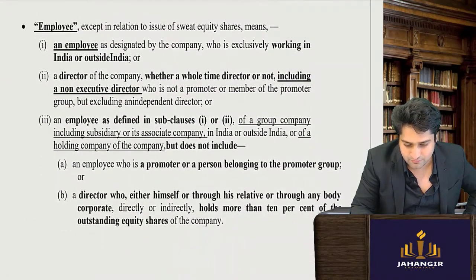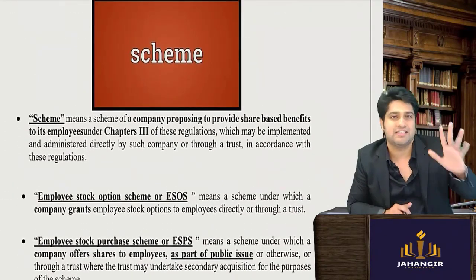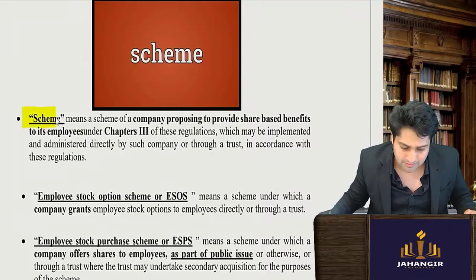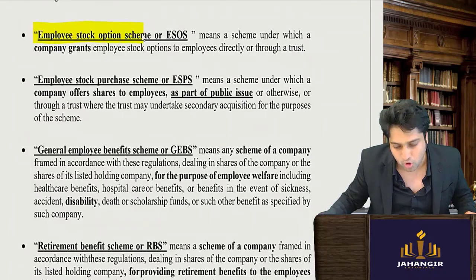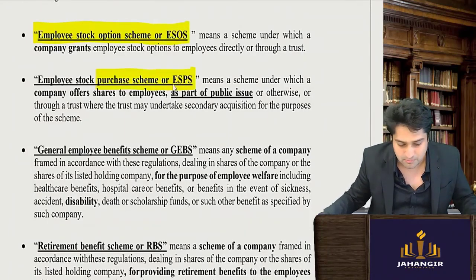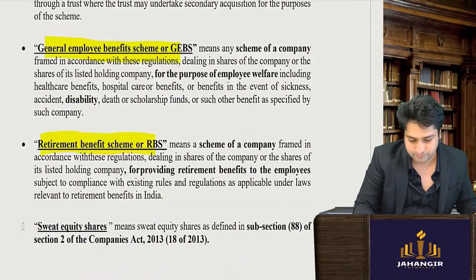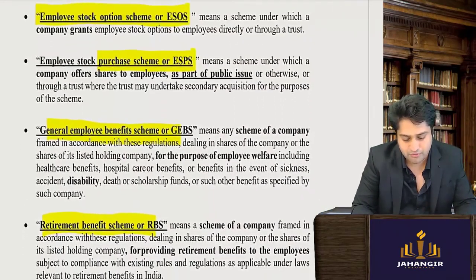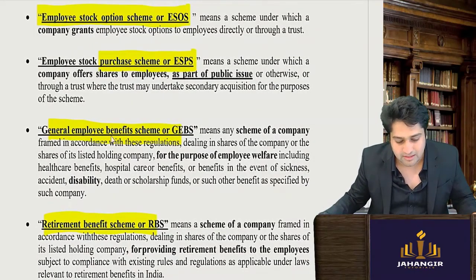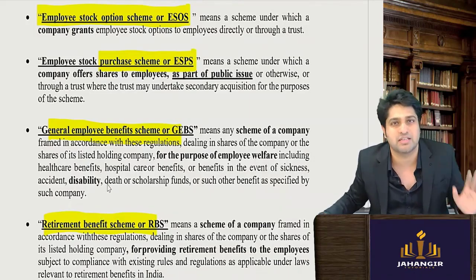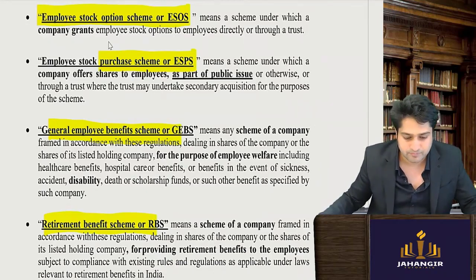Now let's see a few definitions. There were 5 schemes that we had done, all of which will come later. Now these 5 schemes are: employee stock option scheme, stock purchase scheme, general employee benefit scheme, and retirement benefit schemes. So you have all these schemes: option scheme, purchase scheme, general employee benefits, and retirement benefit. All of this will come later, but a small overview we will see.